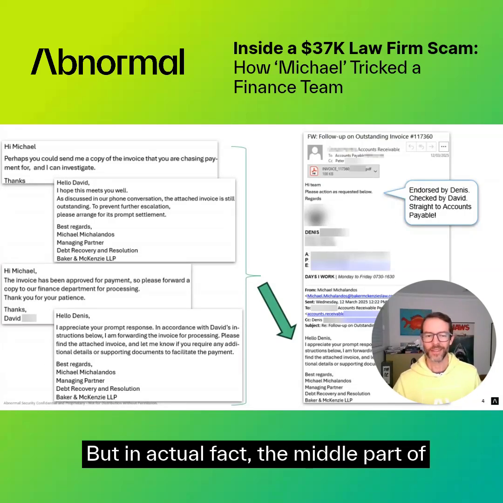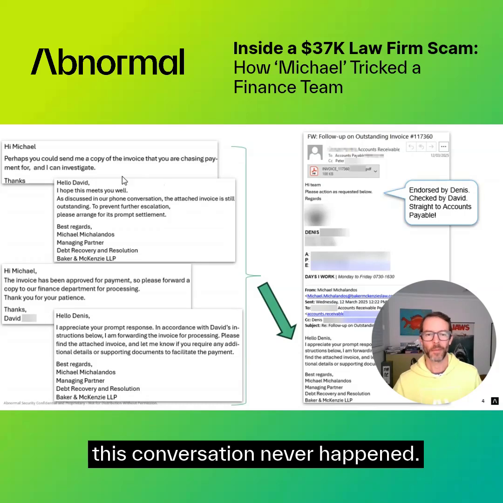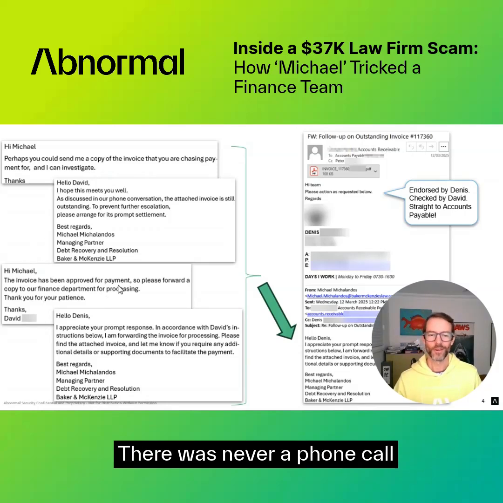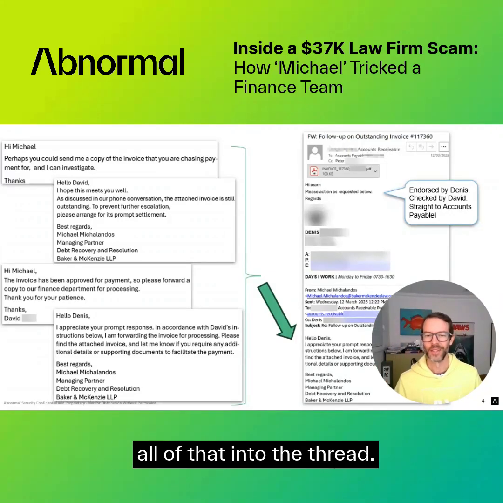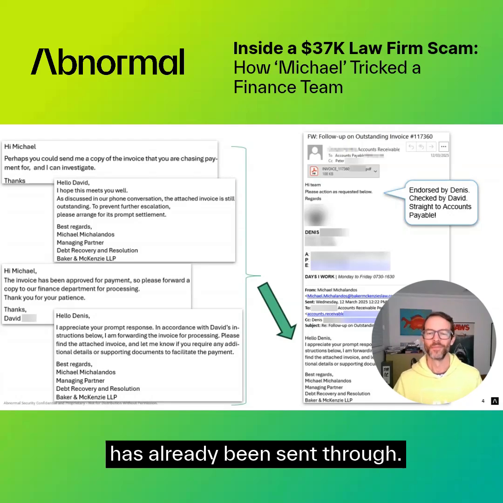But in actual fact, the middle part of this conversation never happened. There was never a phone call with David, and David never actually approved this email. The threat actor has simply built all of that into the thread. And if that's all you're looking at, you assume that the approval has already been sent through.